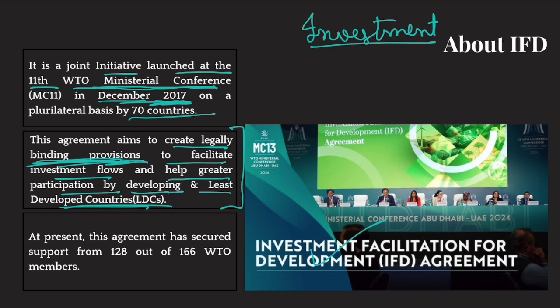China is also an investor nation. China invests in a lot of countries. So it wants easy provisions or easy rules for investing in these countries. So do many other countries who have a lot of money and want to invest in developing countries. That is why these countries are pushing for this agreement. And many developing countries are also pushing for this agreement because they think that it would increase investment flow in their country. But India has rightly opposed this agreement.